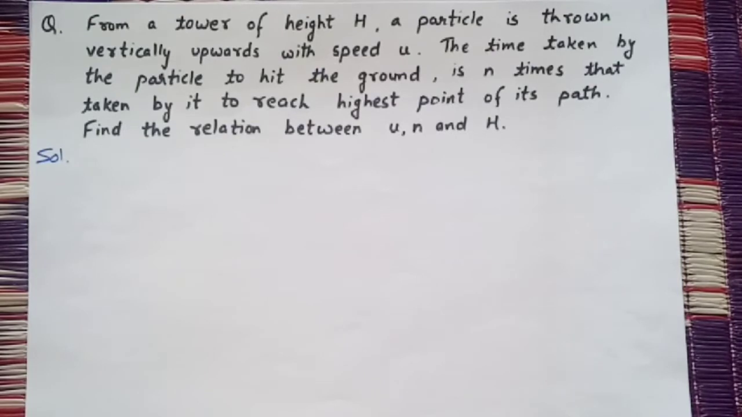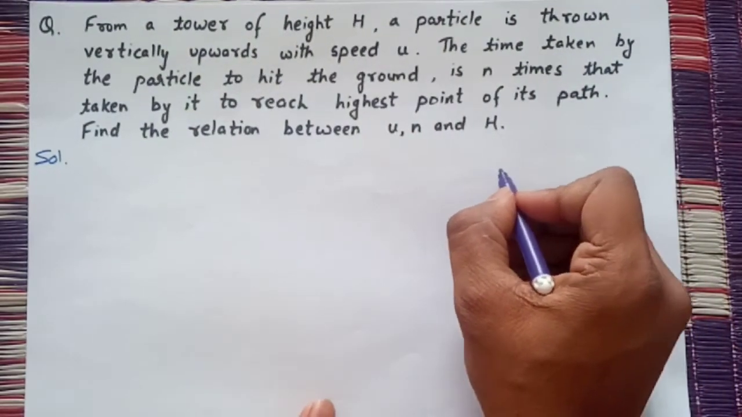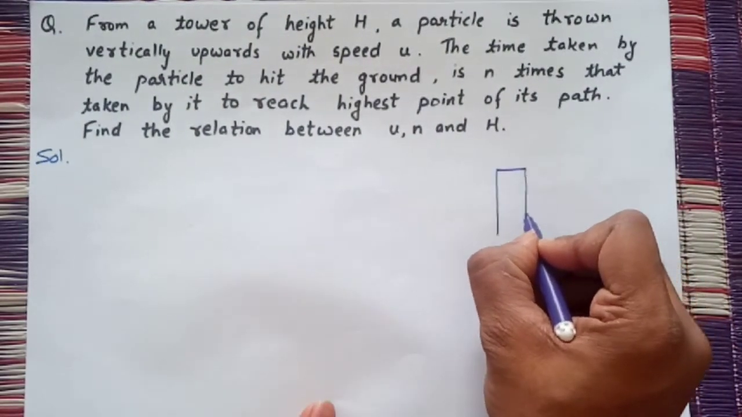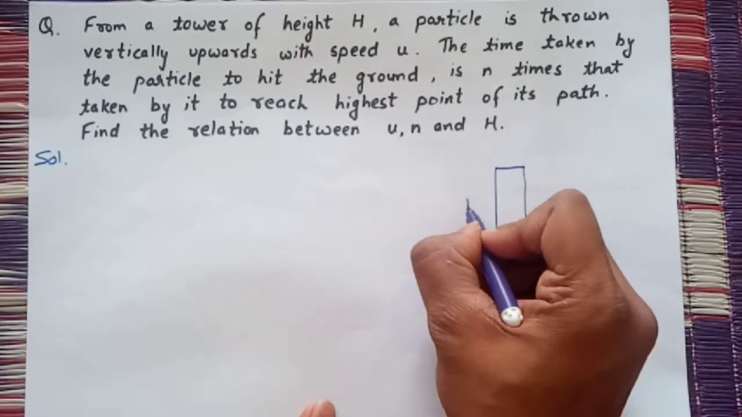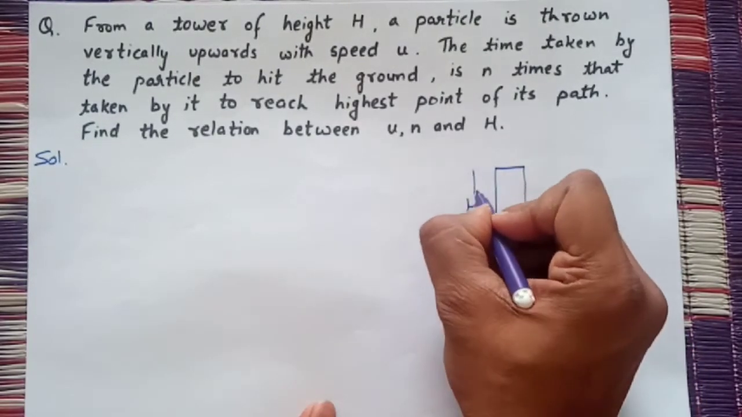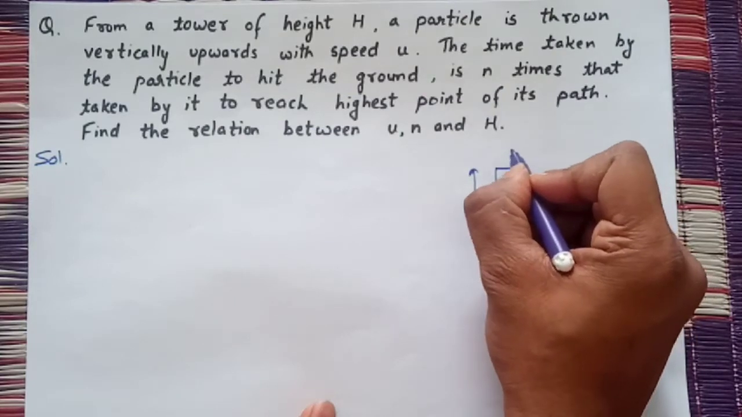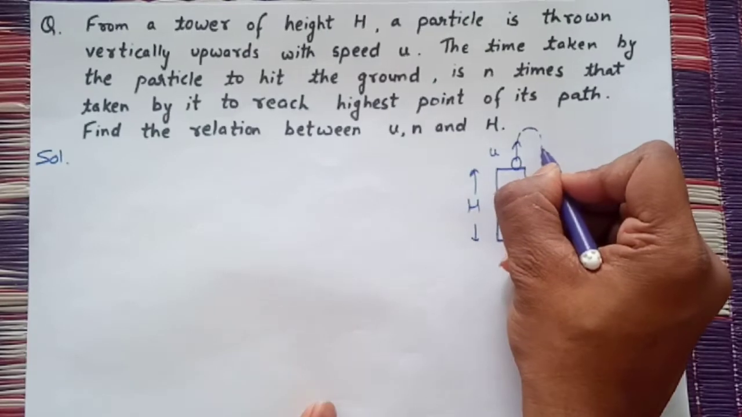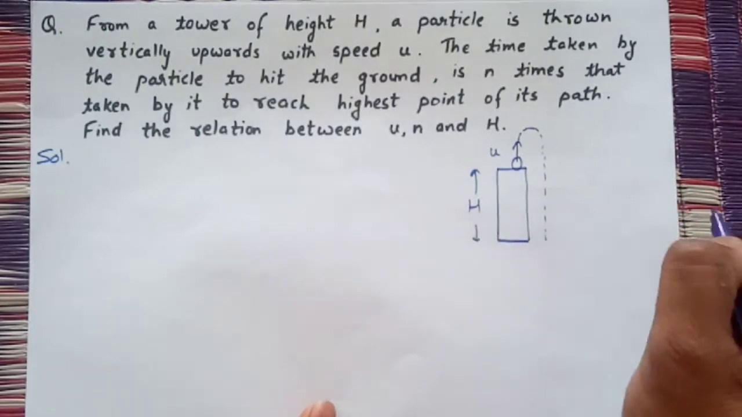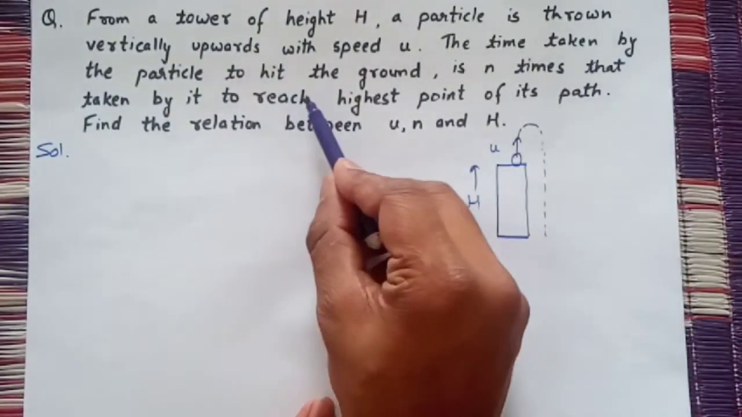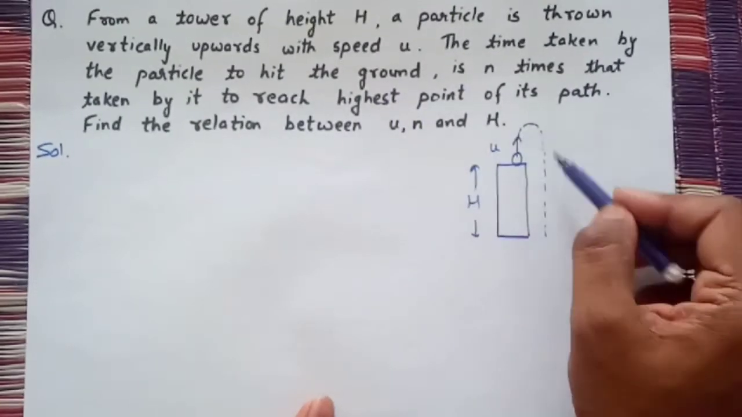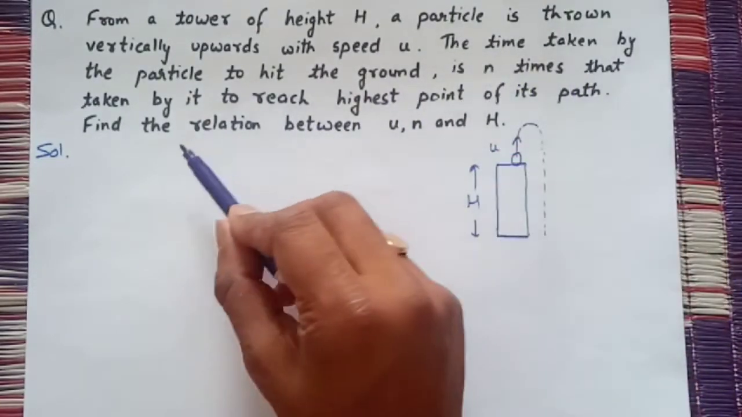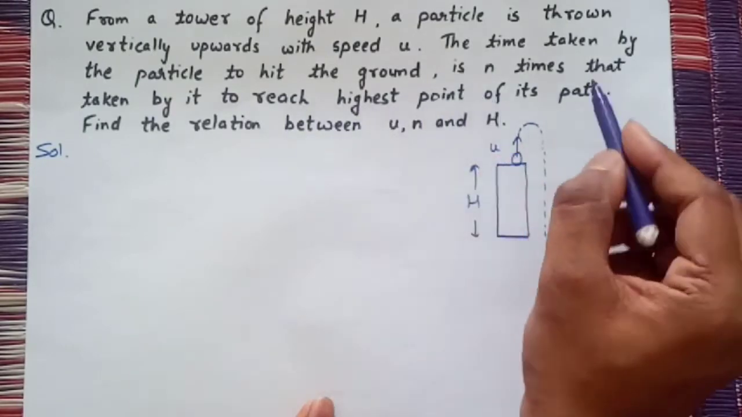Next question is, from a tower of height capital H, a particle is thrown vertically upwards with speed u. Means there is a tower, this is a tower of height capital H. A particle is thrown upwards with initial velocity u. It will go up and then it will come down. The time taken by the particle to hit the ground, that is the total time, is n times the time taken by it to reach the highest point.